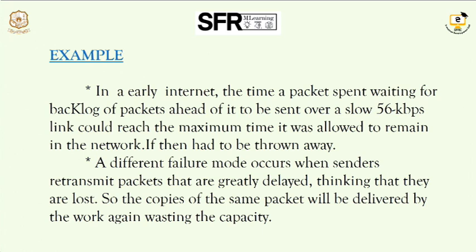When the bandwidth is slow and it fails to transmit the packets, the receiver end thinks that the packet is lost, so it sends a message to the sender that I didn't receive the packet, so resend. So again copies of the packets are sent, which is a very worst situation, that copies of the same packet will be delivered to the network. So this was a main disadvantage in the earlier internet.